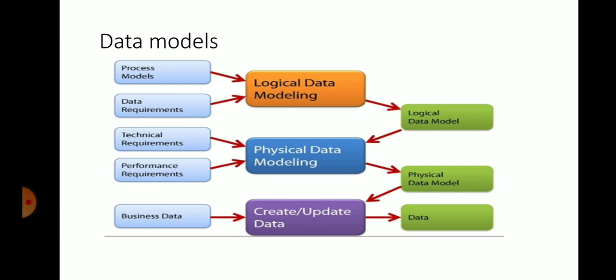So this is about the data model. This diagram is necessary while explaining the data model. You have to draw this block diagram: what the inputs and outputs are, and how the outputs feed back to the intermediate models.